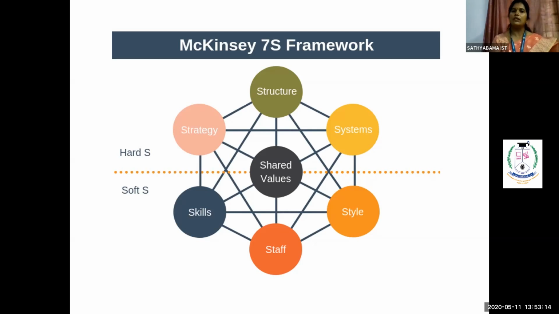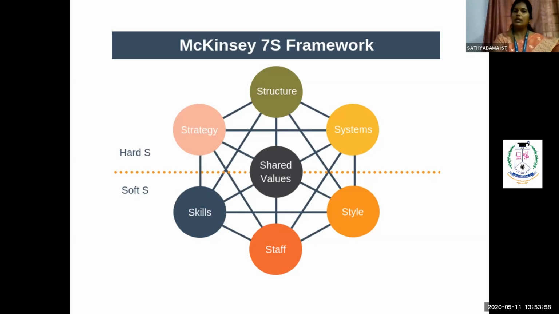So these are the 7 S's dealt with inside this particular model, and you can see a dotted line which tells you clearly there is a differentiation between the hard S's and the soft S's. That is, all the top S's stand under hard, and all the below S's stand as soft. So what is the meaning of this hard and soft? Hard represents your strategy, your structure, and your system. So till now in unit number 4 we have seen only these 3 concepts, strategy, structure, and your systematic adaptation inside your organization.